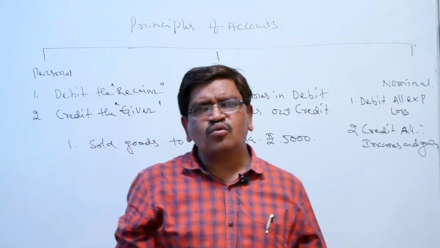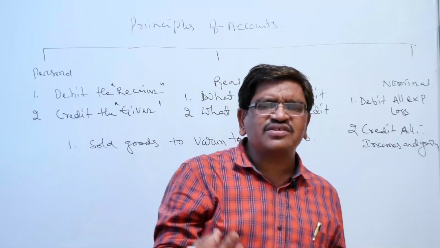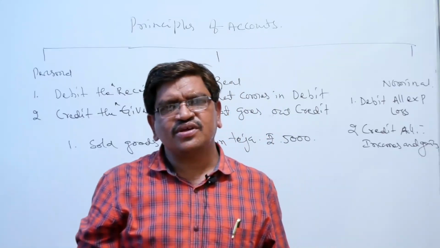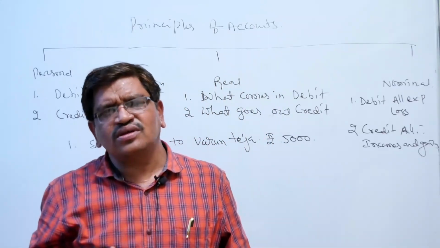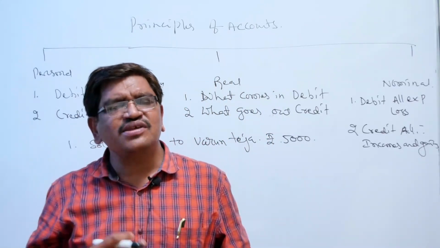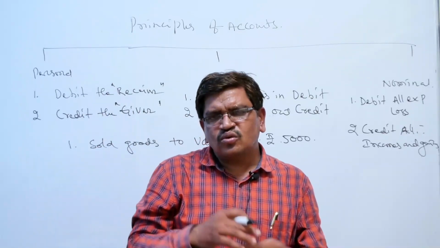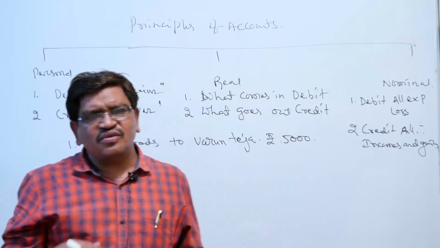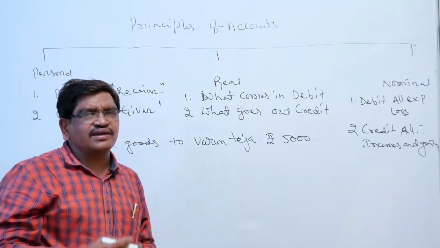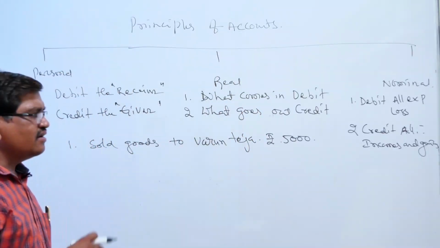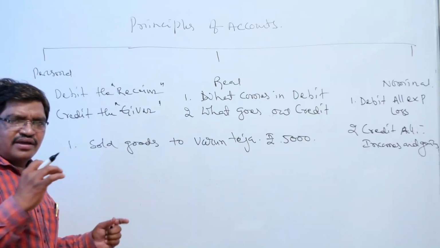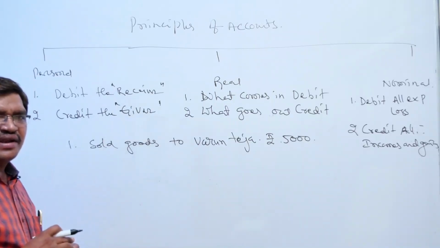If you record only debit, the system is called a single entry system. If you record both the debit and credit, the system is called double entry system. What are the merits and demerits, we will discuss in the next class. But here, how to make the entry.